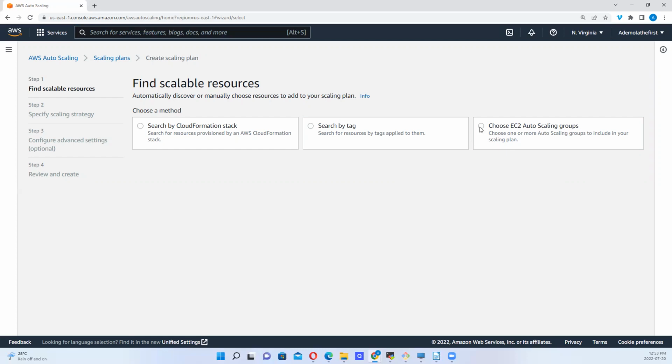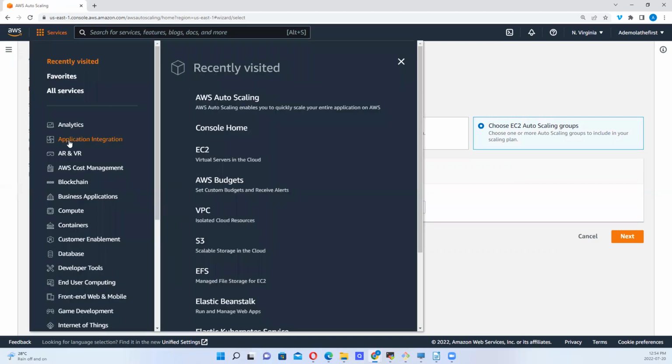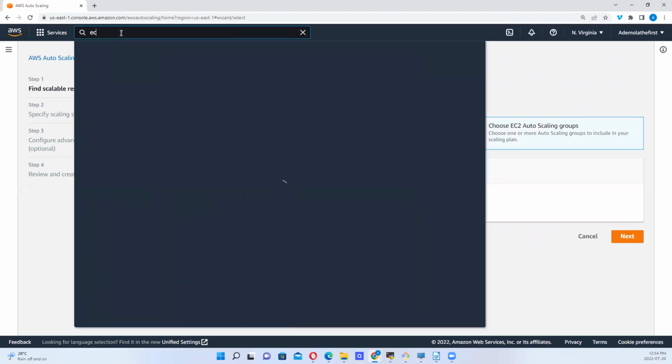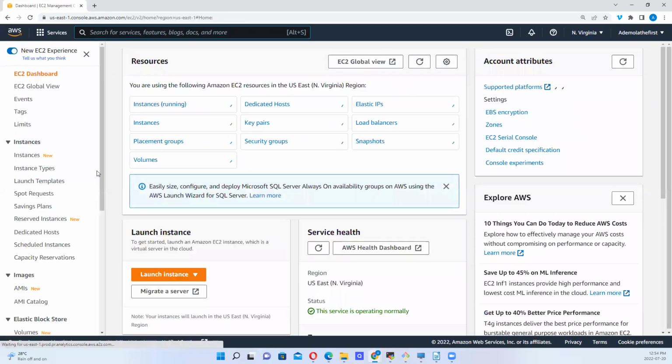So let's look at this. Do we have any scaling group? No, I've not created any so far. Okay, now what we can do is go to EC2 services. Let's go to EC2. You see that this feature is attached to the EC2, okay?